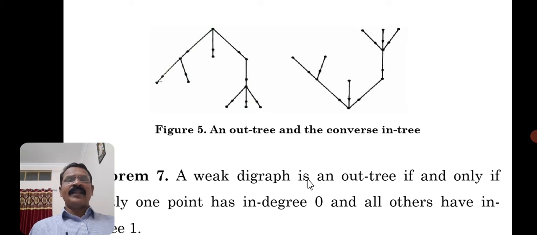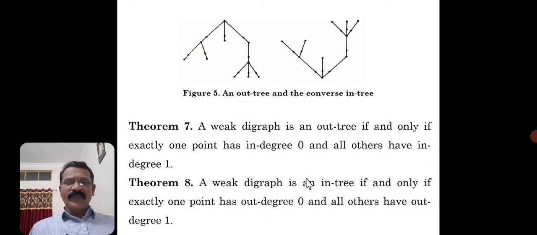Okay, so another theorem: a weak digraph is an in tree if and only if exactly one point has out degree 0 and all others have out degree 1. Similar to the previous result. Okay, in tree, out tree. So you can see these are the characterizations of in tree and out tree. Just on the basis of observation we can verify these results.